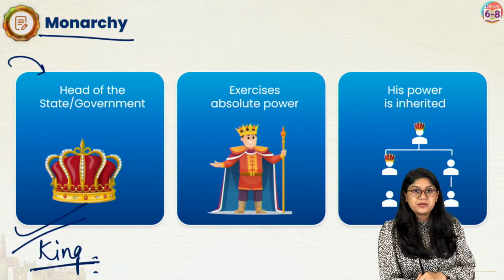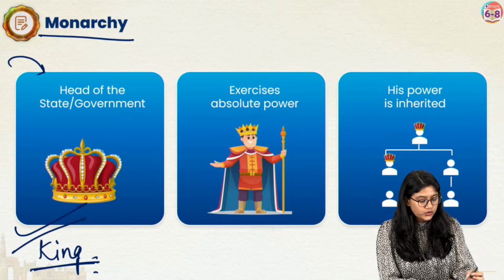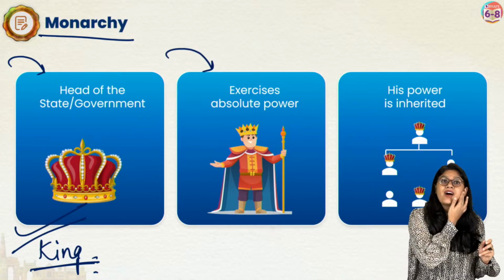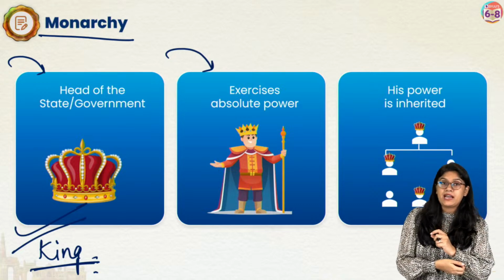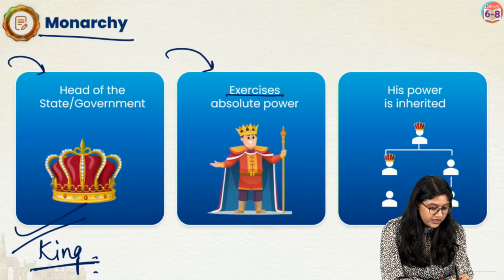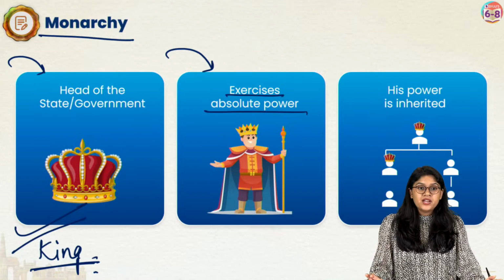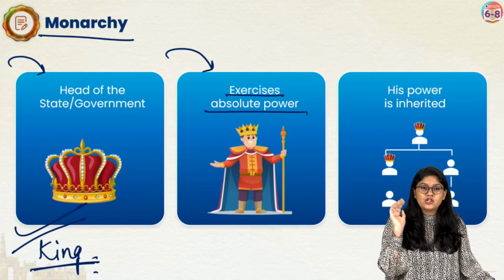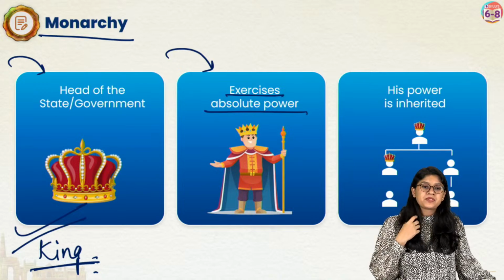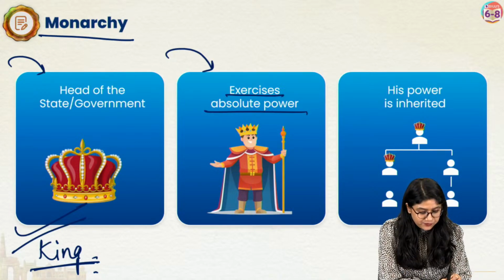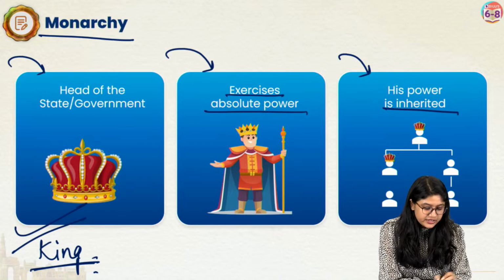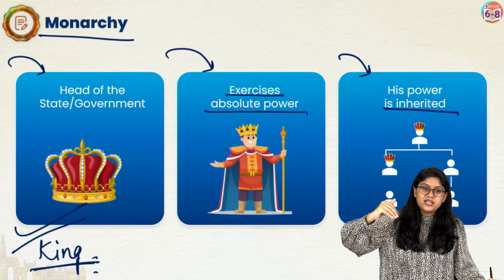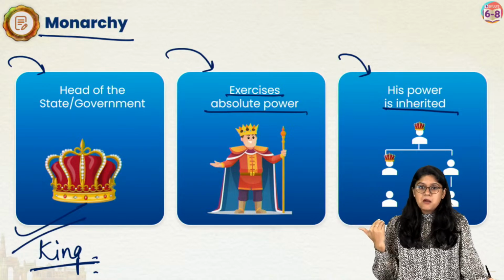All the decisions will be taken by the king. Even though they have various other people, like ministers, the final decisions will be taken by the king, and the king has supreme, absolute power. If the king says everyone should wear black, it is a rule, right? No one can question it, okay? Everyone, are we clear? And then of course his power is inherited. He gets the power from his parents, from his father, and that's how the power goes.